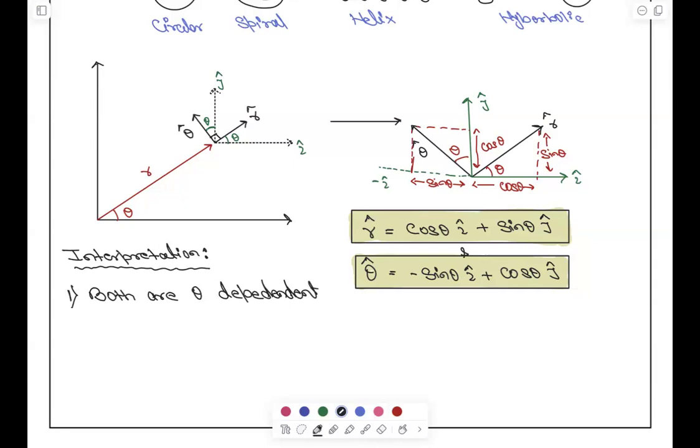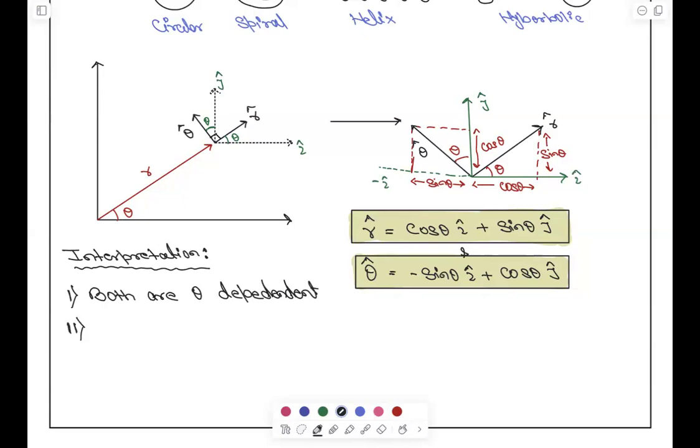Yes or no? Both are theta dependent. Earlier, what used to happen when we were solving i cap, j cap, k cap? No one is dependent upon each other. i cap is not dependent upon j cap. Here, what is happening? That theta has a significant role in r as well as theta. Yes or no? So both are theta dependent.